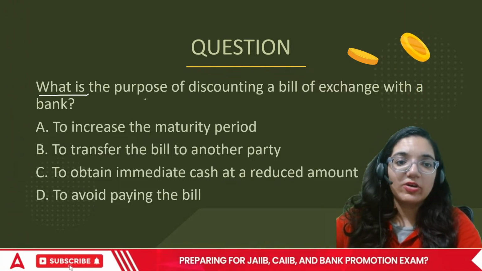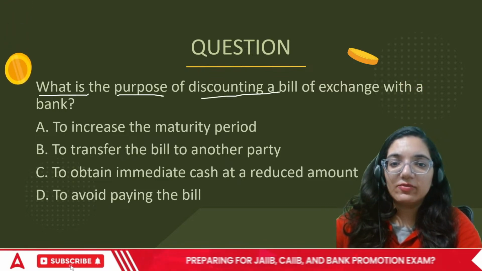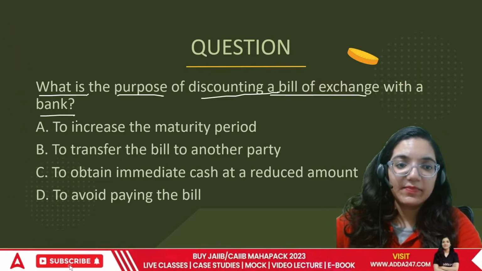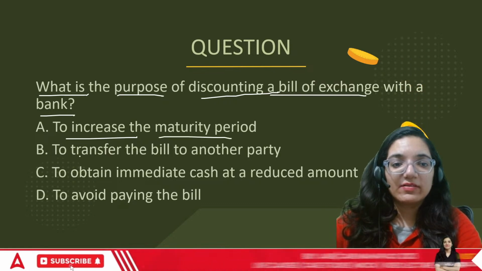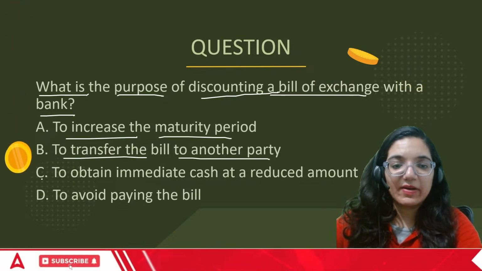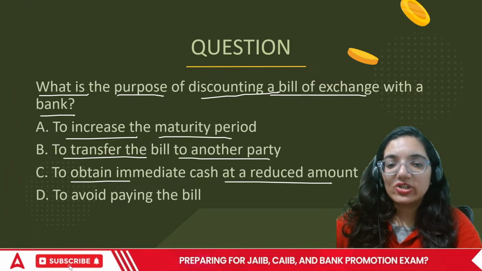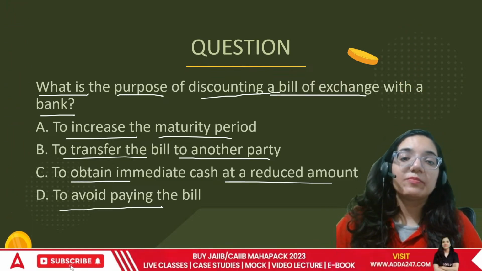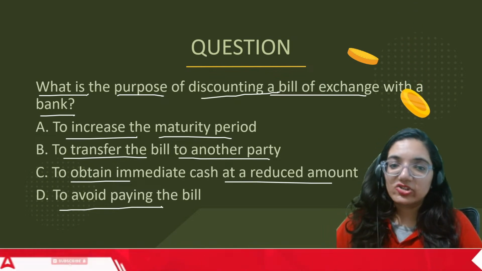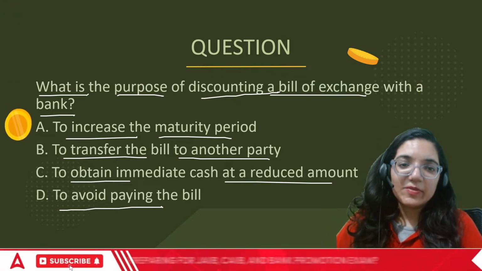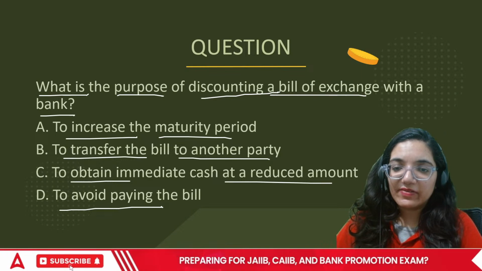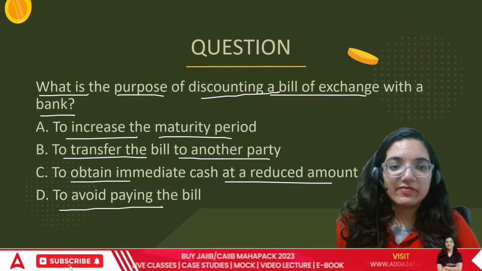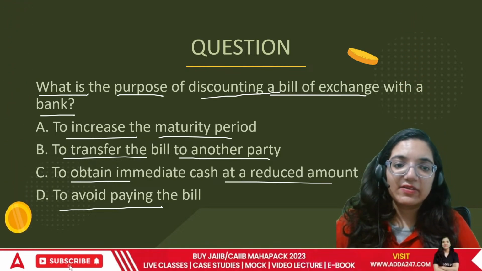It says, what is the purpose of discounting a bill of exchange with the bank? To increase the maturity period, to transfer the bills to another party, to obtain immediate cash at a reduced amount, or to avoid paying the bill. What is the purpose of discounting a bill of exchange with the bank? So there's a purpose behind discounting the bills of exchange.